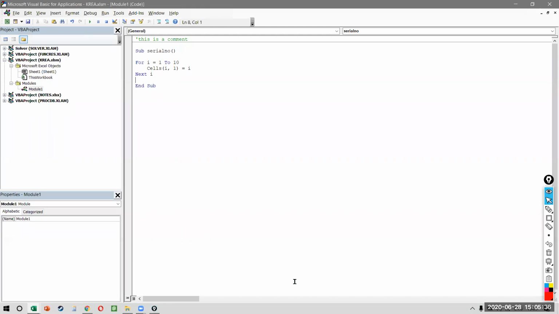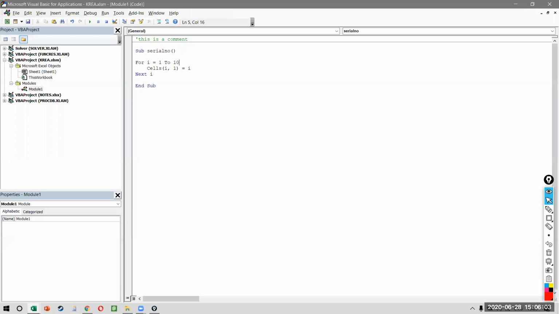No, indentation has no logic in VBA, everyone. So this indent that I've kept, the white space, has no relevance. I can keep more, I can keep less. It has no relevance, okay? Also in VBA, the end of line does not have a character. So you don't have to close every line with a comma or a semicolon or anything like that, right? VBA is a very old language, so it doesn't have these things.